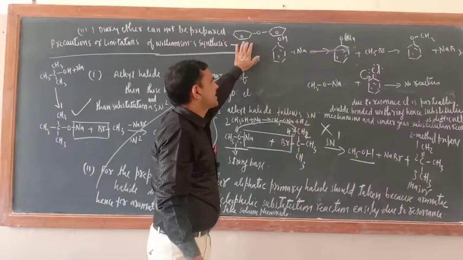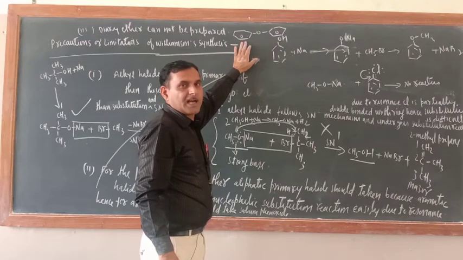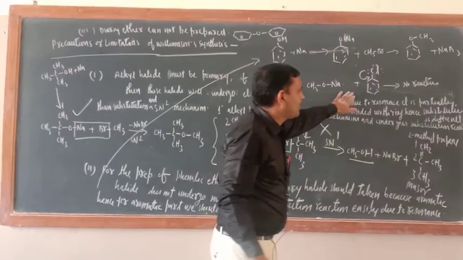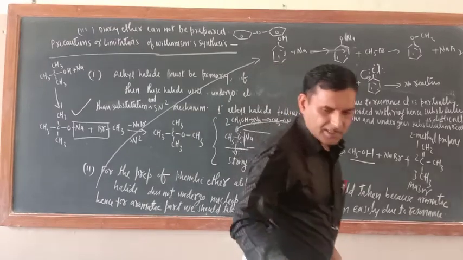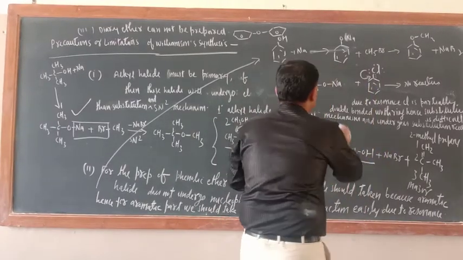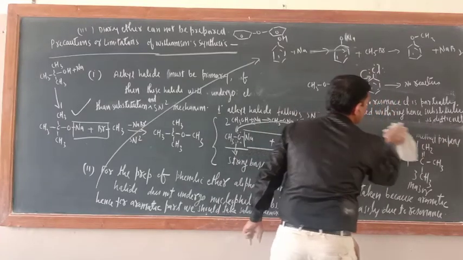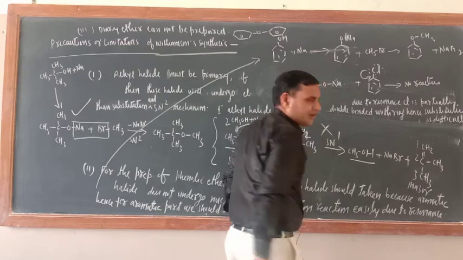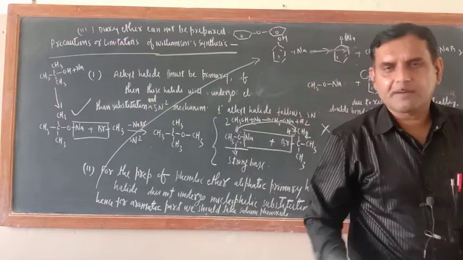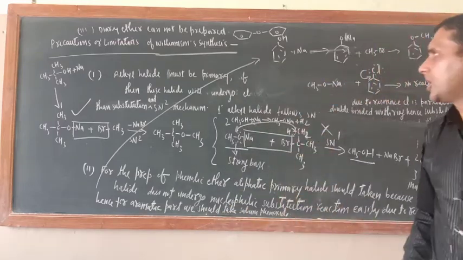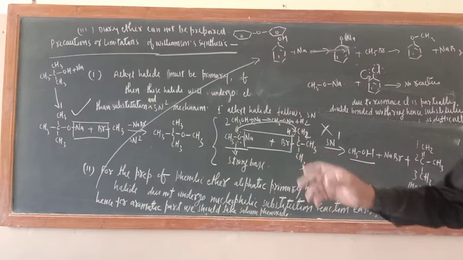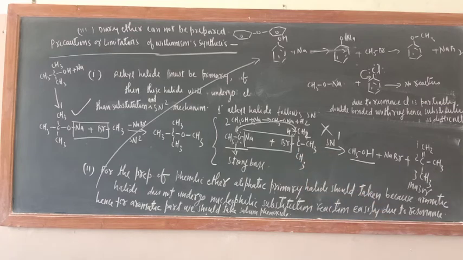How will you get this ether? At least one aryl halide you should take. The moment you take aryl halide, this problem will come. Substitution of this Cl won't be there. Hence the reaction won't be there. So these are the three limitations. Diaryl ether cannot be prepared. In this way, the method of preparation of ether is now completely completed.